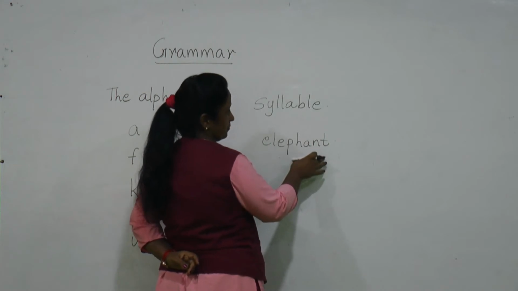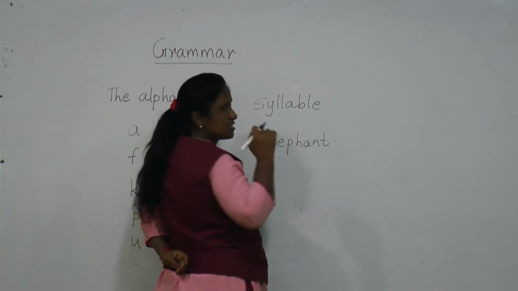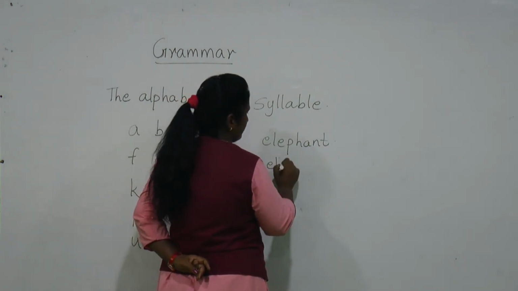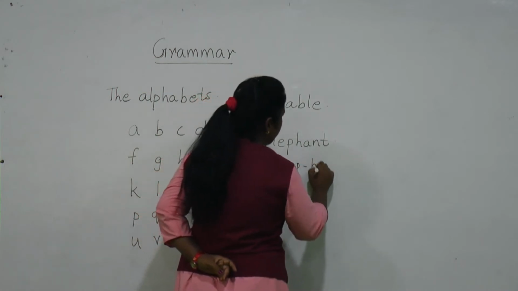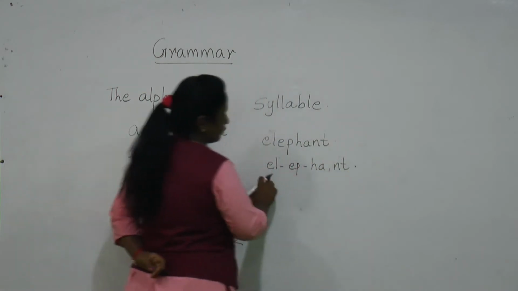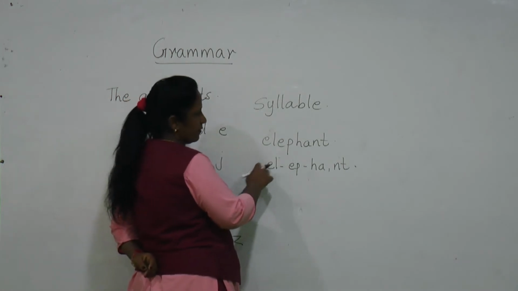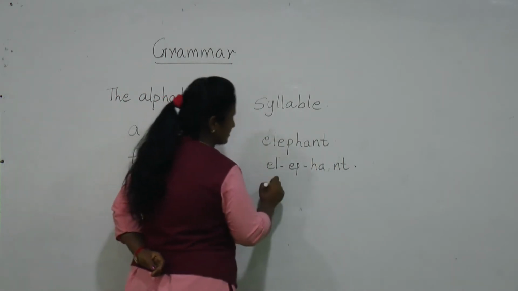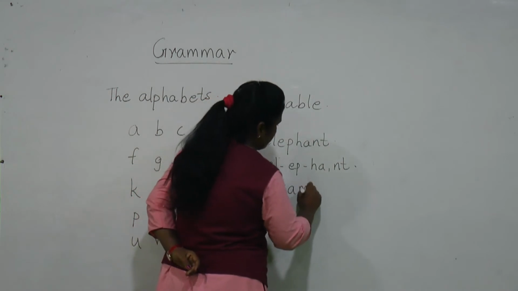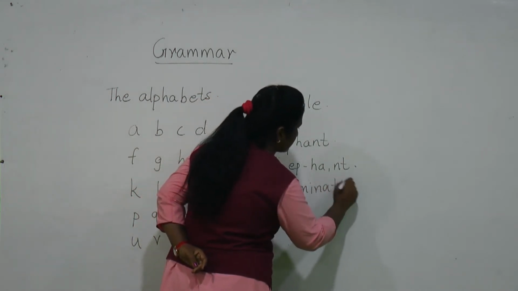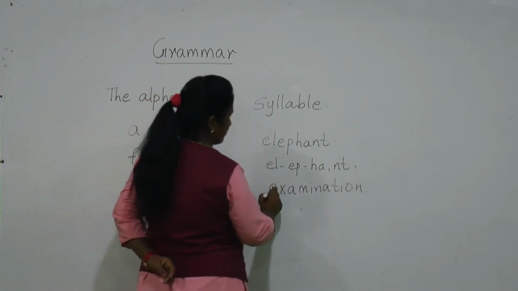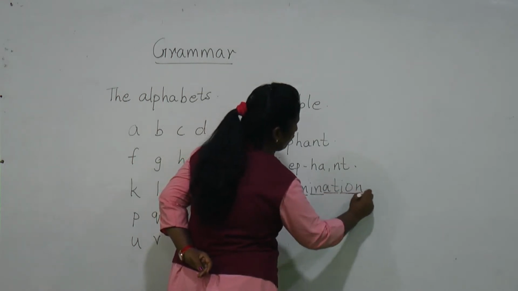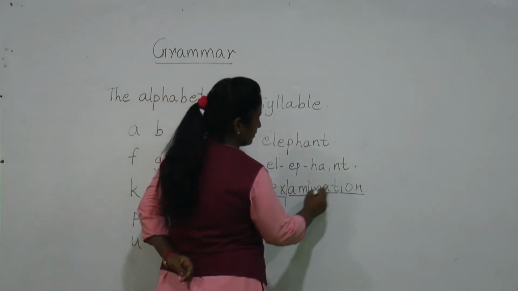If you see in this word elephant, everywhere we can see the sound of a vowel. For example, E is a vowel, L, E, P, H, A and N, T. So here you can see the vowel sound in each part. One more example, the word examination. Here also you can see there are syllables: EX, AM, IN, AT, ION. See how they have divided.